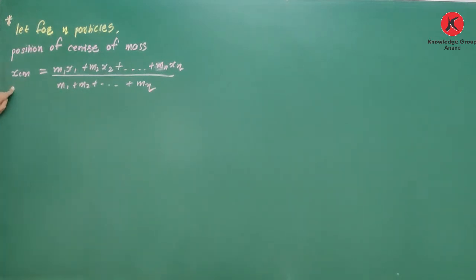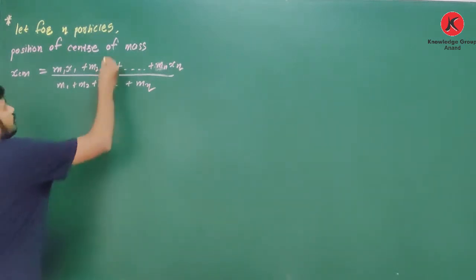Okay, so it is one general equation for system of n particles, but for n particles in one dimension.